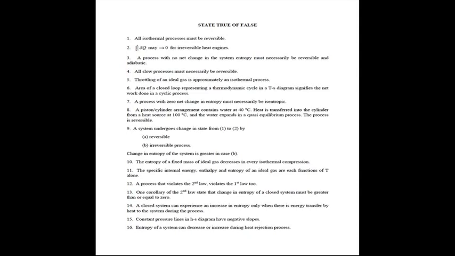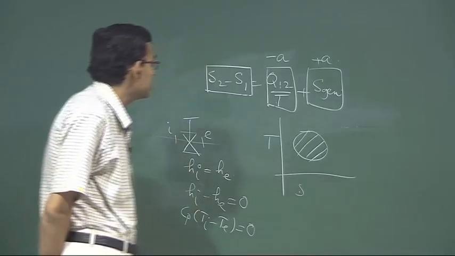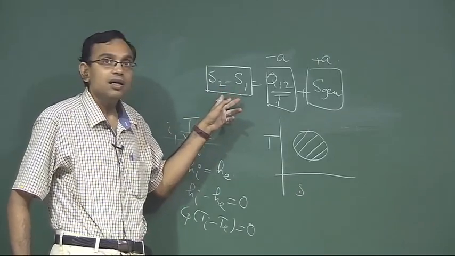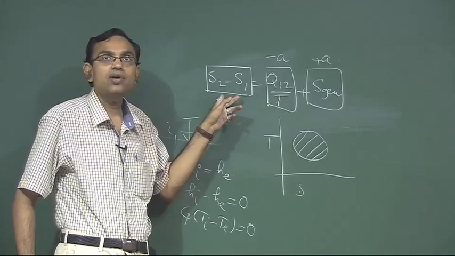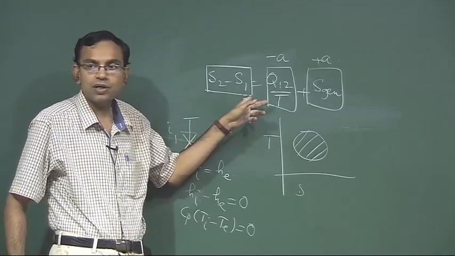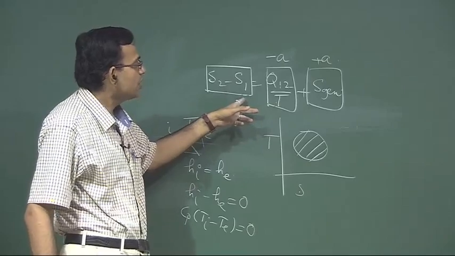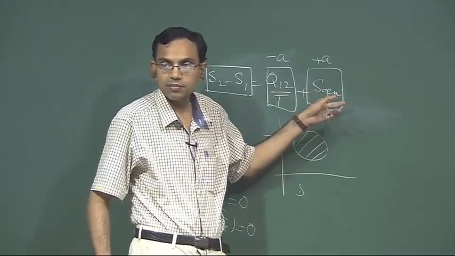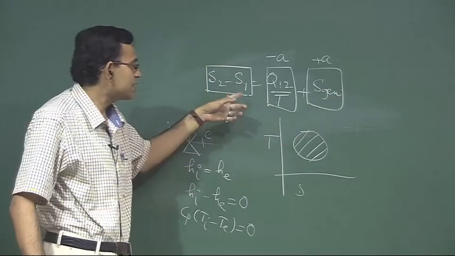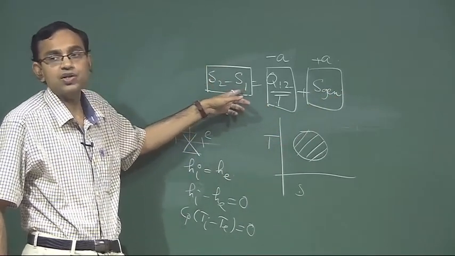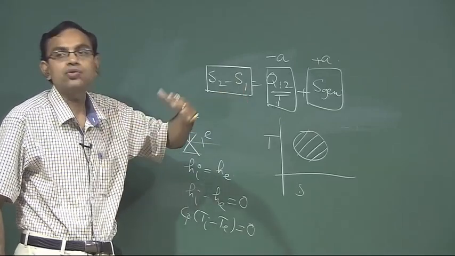Next question, a process with 0 net change in entropy must necessarily be isentropic. So, this is the same question that we had here. 0 net change in entropy means S2 minus S1 is equal to 0. So, S2 minus S1 equal to 0 does not mean it is an isentropic process, because it just indicates that the final entropy is the same as the initial entropy, but it does not assure that entropy remains constant throughout the process.